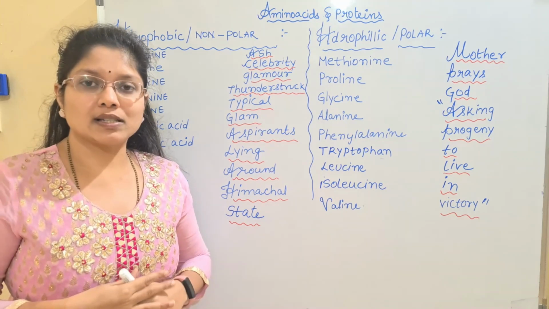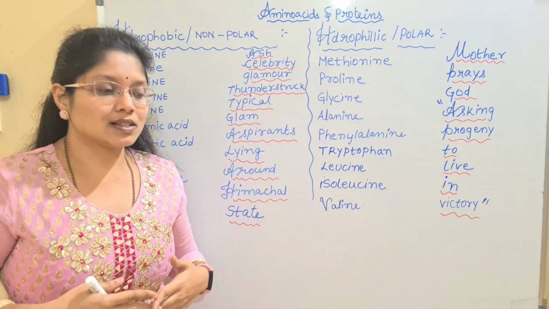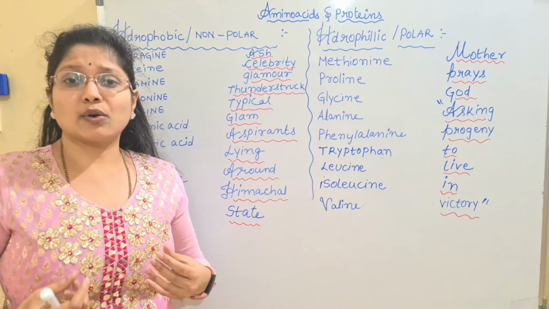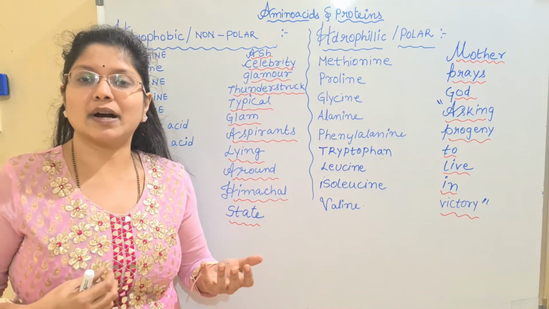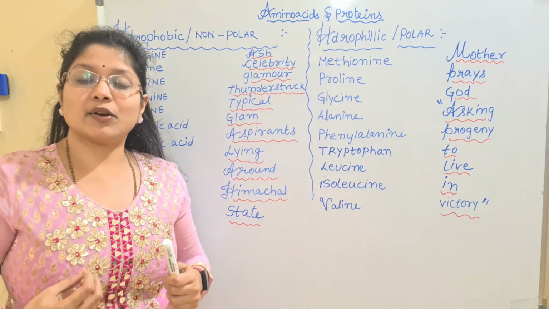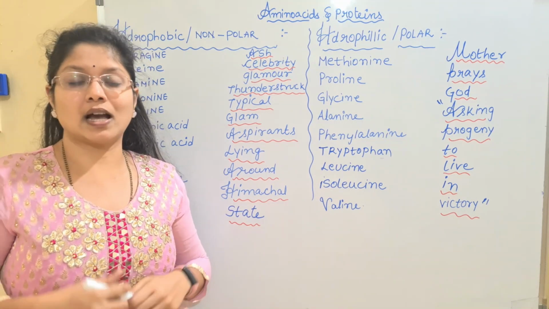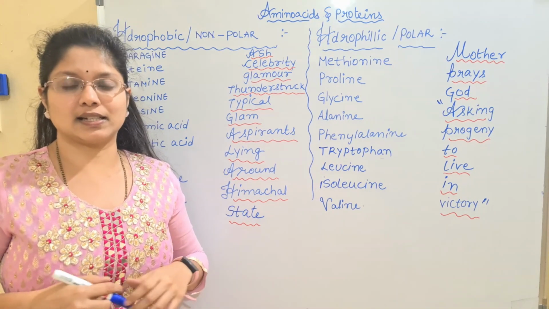The types of amino acids falling under different categories that we discussed are the aromatic amino acids, the simple or neutral amino acids, sulfur containing amino acids, and even the basic amino acids, acidic amino acids, and heterocyclic amino acids. All these different categories we discussed in the last lecture.